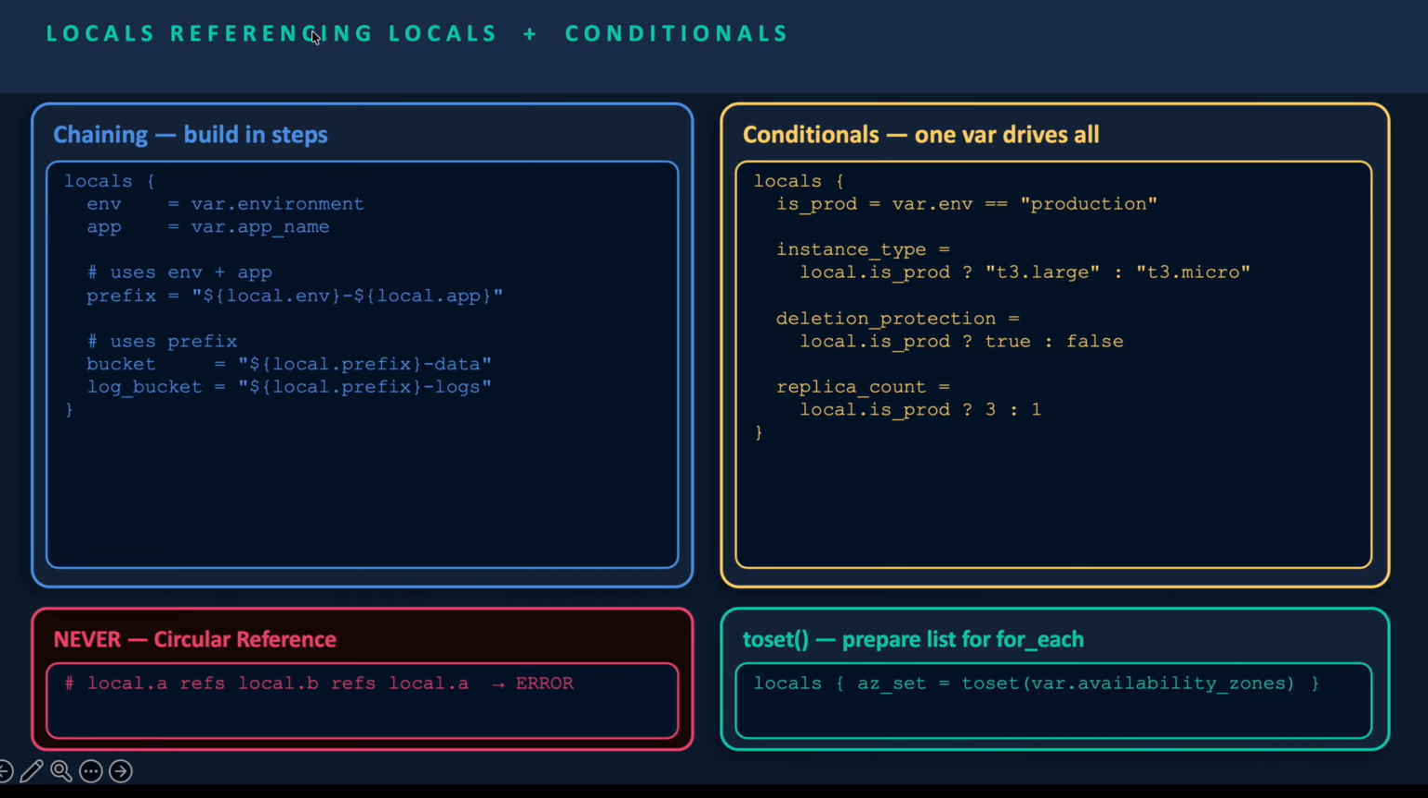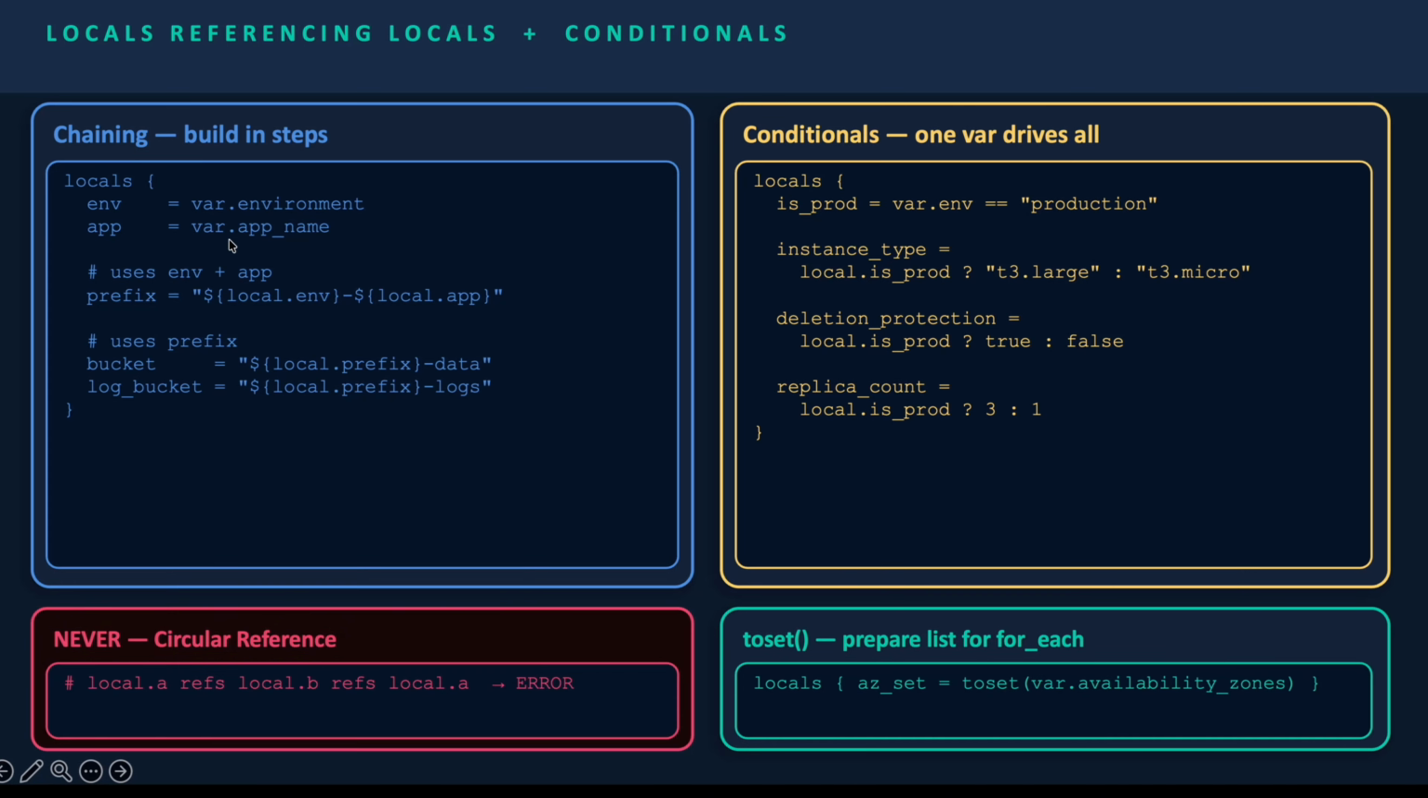Okay, next is local referencing, locals plus condition. On the top left side you can see chaining built-in step. A local can refer to another local defined in the same block. Terraform figures out the dependency order automatically at plan time. You don't have to worry about which line comes first. Terraform resolves it itself.